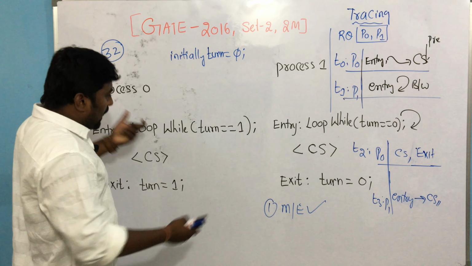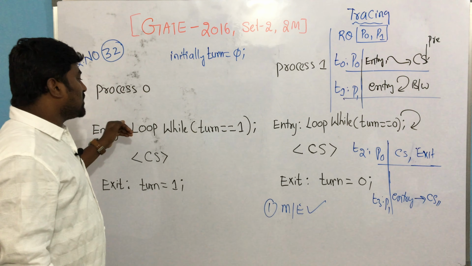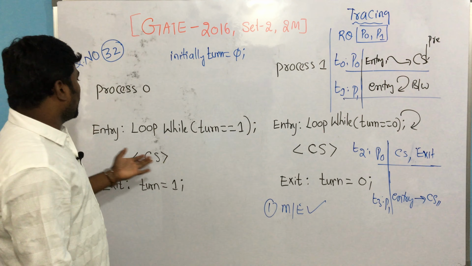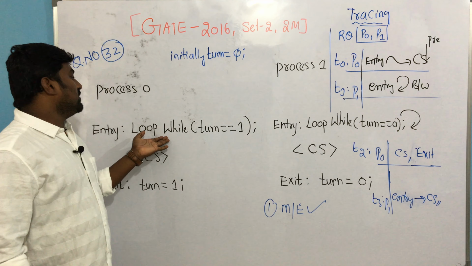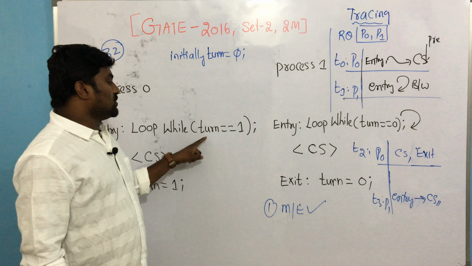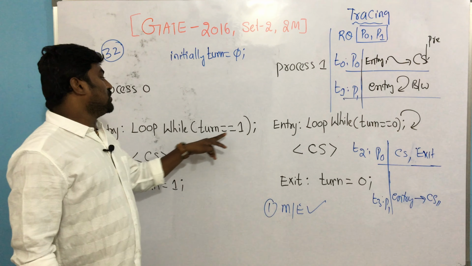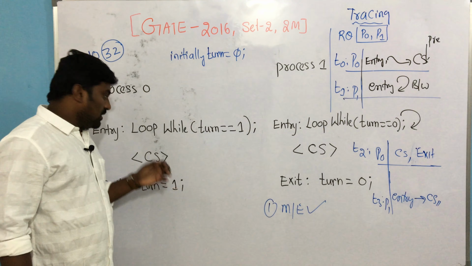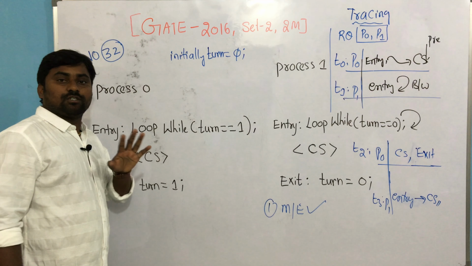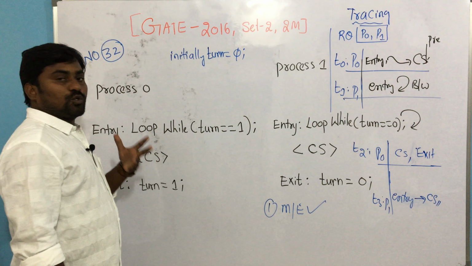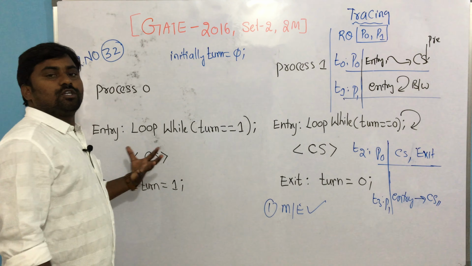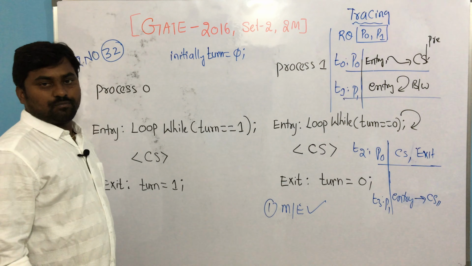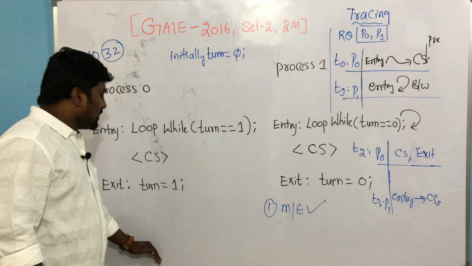So suppose I am continuing here. P0 also wants to use the critical section again. What will P0 do? In the entry loop, while turn equals 1. What is the turn value as of now? 0. Is 0 equal to 1? Correct, the condition is false. It can enter the critical section. Again suppose P0 uses the critical section, completes execution and makes turn equal to 1. And then it goes for the non-critical section.